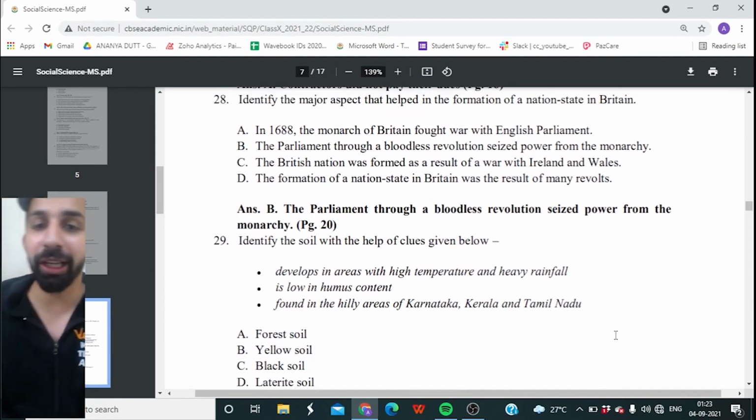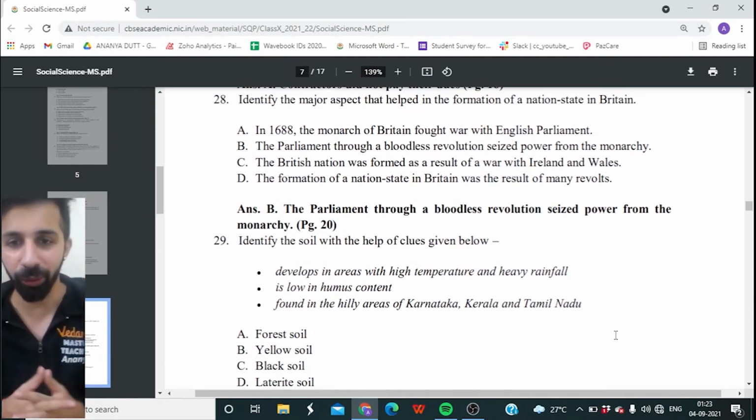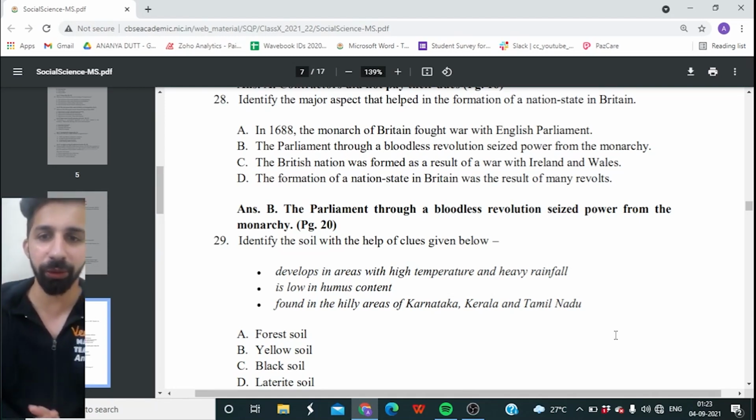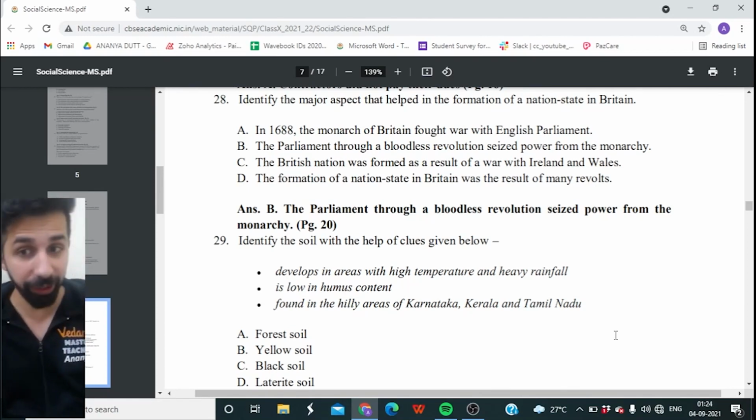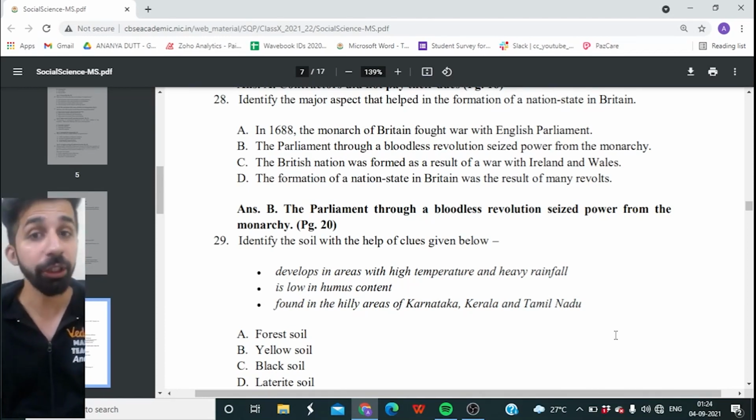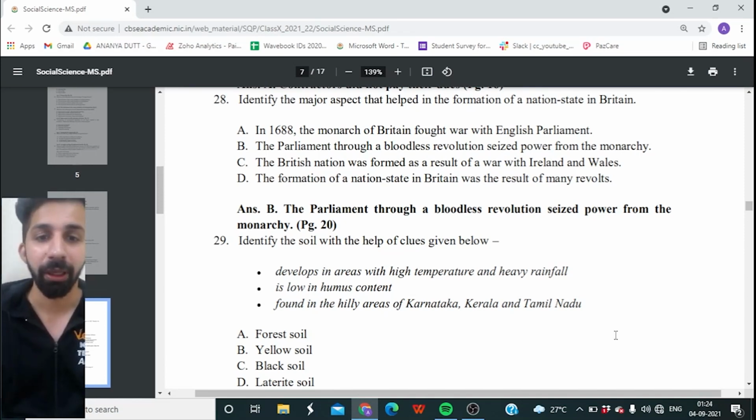Identify the soil with the help of clues given below. So let's see what are the clues given to you. And you have to identify the type of soil. Develops in area with high temperature and heavy rainfall. Is low in humus content. Found in the hilly regions of Karnataka, Kerala and Tamil Nadu.